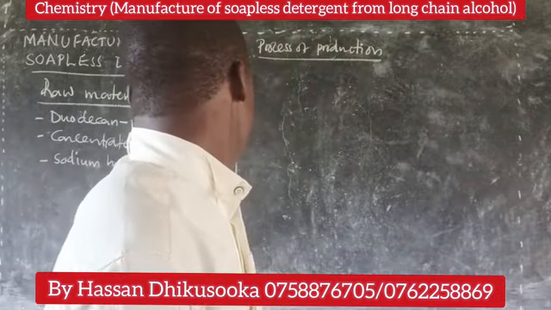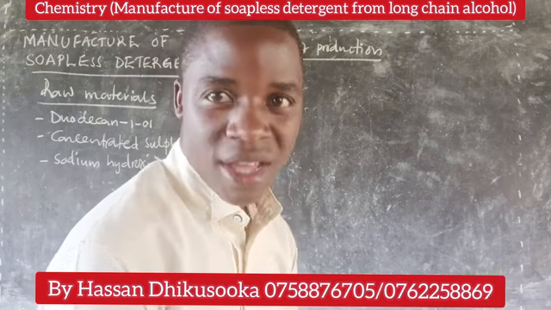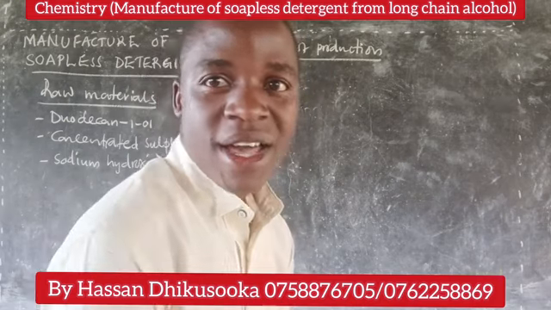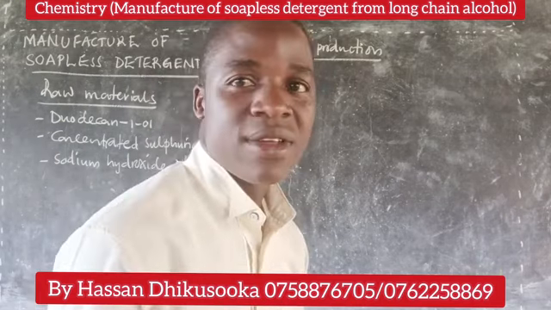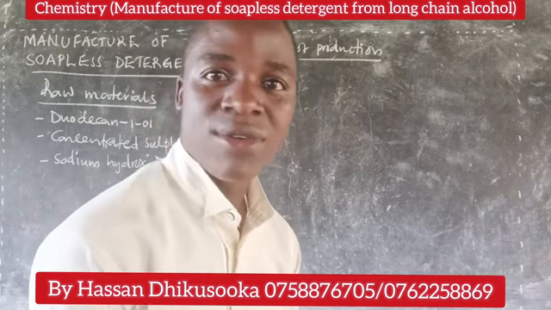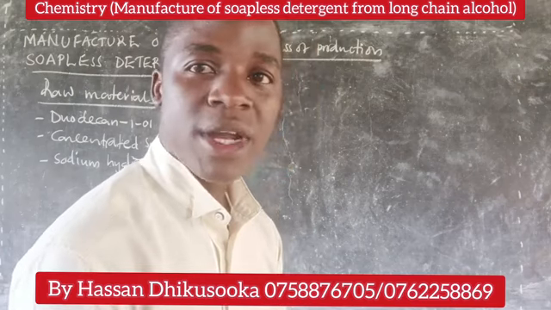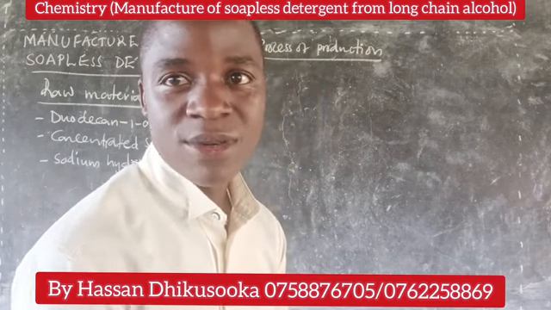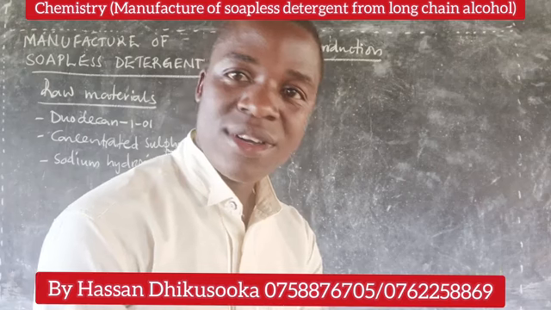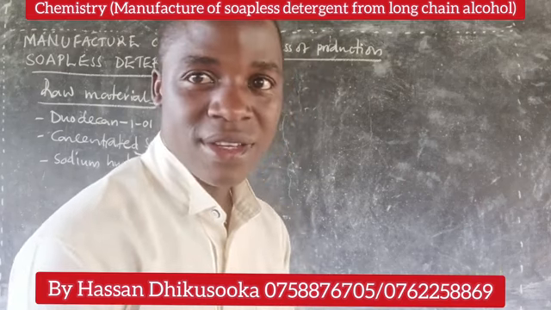Now, we shall allow the decan-1-ol as an alcohol. Each and every one knows how alcohols react. Alcohols react with concentrated sulfuric acid at different temperatures. For example, when it reacts at 170 degrees Celsius to 180 degrees Celsius, within that range, you form an alkene. When it reacts at 140, you form a corresponding ether. Then when it reacts at 0 degrees Celsius, it forms an alkyl hydrogen sulfate.